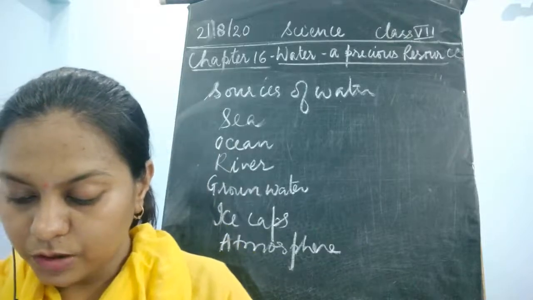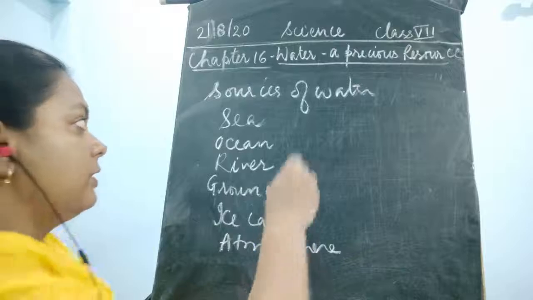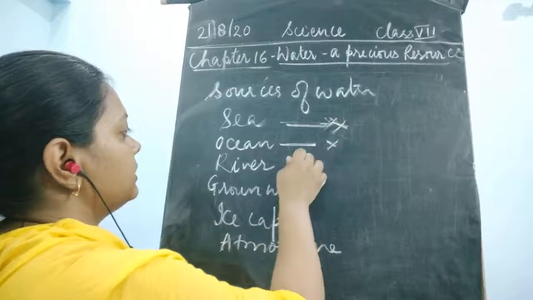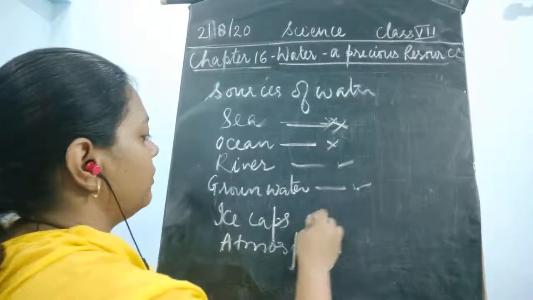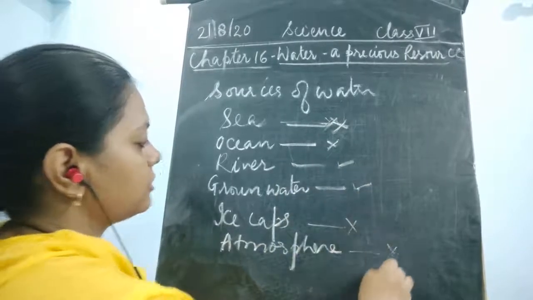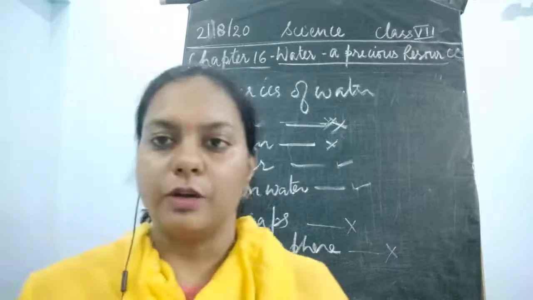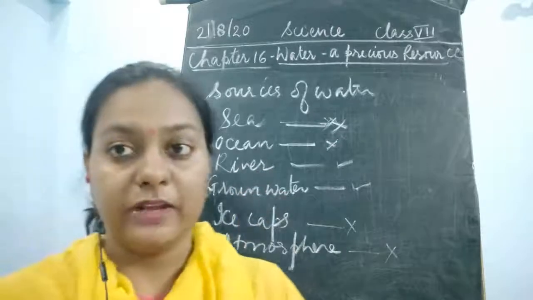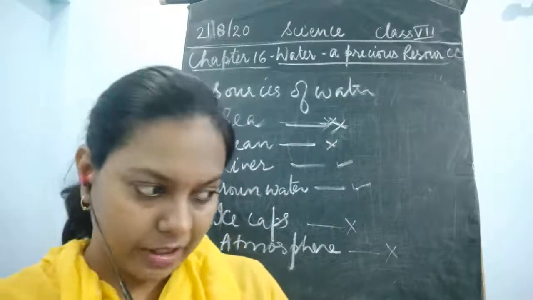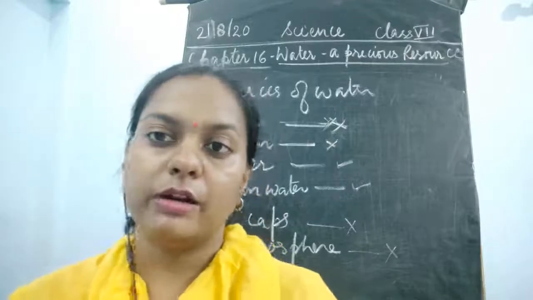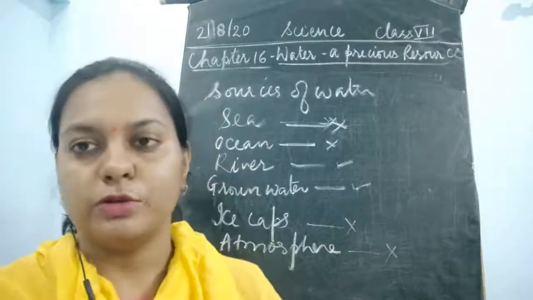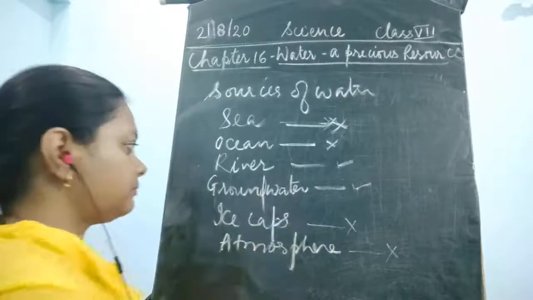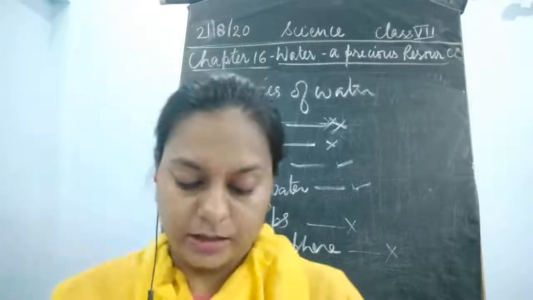Now most of the water is not fit for human consumption. We cannot drink water from the sea, we cannot drink water from the ocean. Next, river water we can drink; groundwater also; ice caps we cannot drink, and atmospheric water also cannot be used for drinking purposes. So we are left only with the river and the groundwater. Even river water is not easily available for drinking, as we are not going to the river daily to fetch two or three buckets of water. We are just dependent upon groundwater, which is present in a very limited amount, okay children.